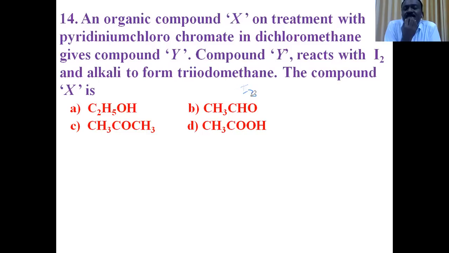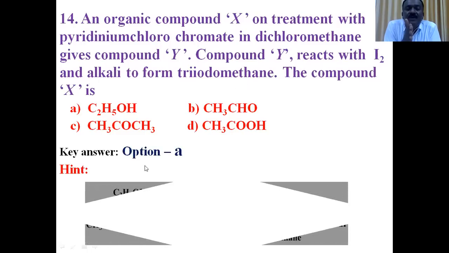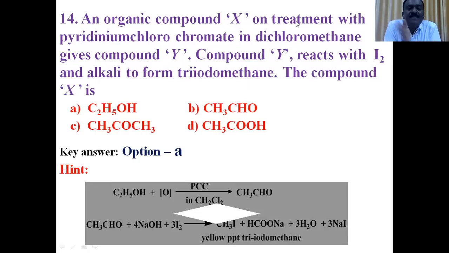Think about what the function of PCC is. It oxidizes primary alcohols to just aldehydes, and secondary alcohols to just ketones, because this is a mild oxidizing agent. Oxidation of alcohols stops with one step oxidation, not complete oxidation.